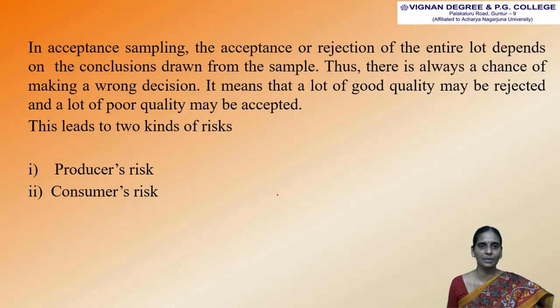In acceptance sampling, the acceptance or rejection of the entire lot depends on the conclusions drawn from the sample. Thus, there is always a chance of making a wrong decision. It means that a lot of good quality may be rejected and a lot of poor quality may be accepted. This leads to two kinds of risk. The first one is producer's risk and the second one is consumer's risk.